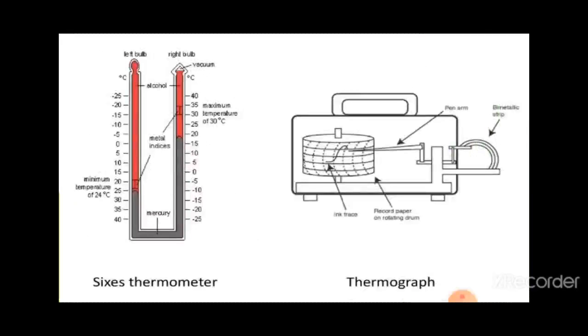Now there you can see the picture of the maximum and minimum temperature thermometer, and another one is the thermograph. Both are used to measure the temperature of a particular place.